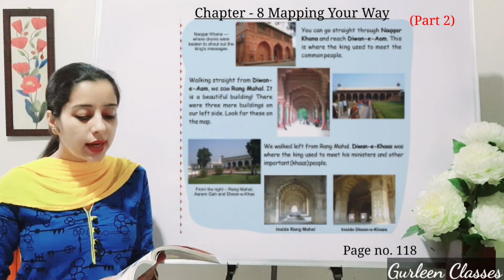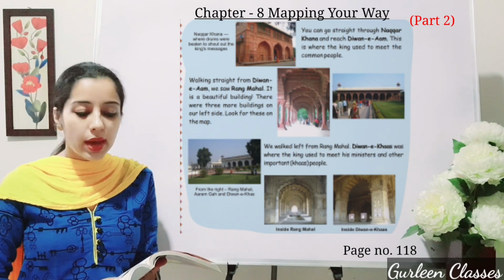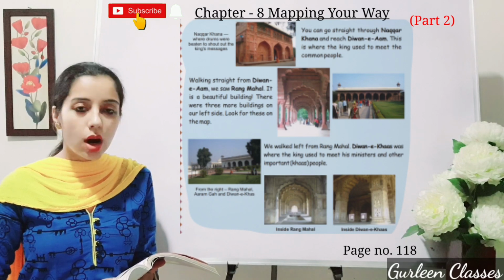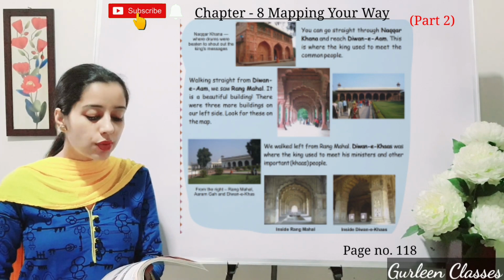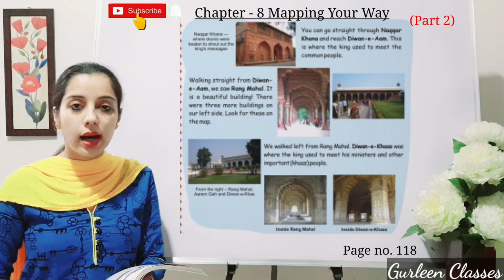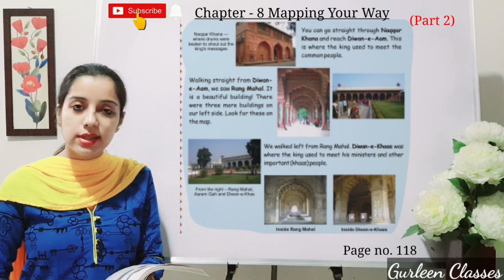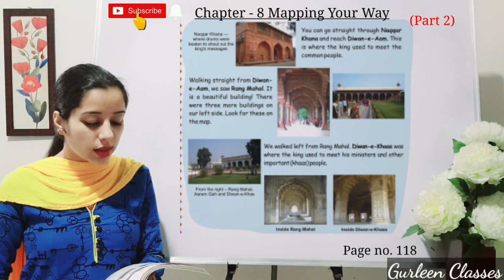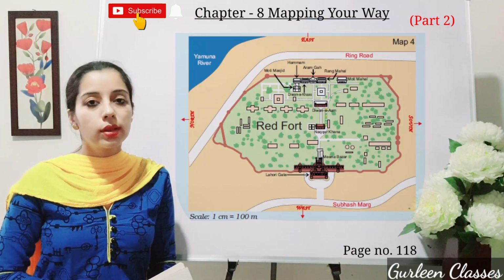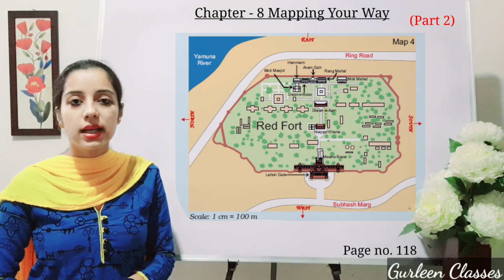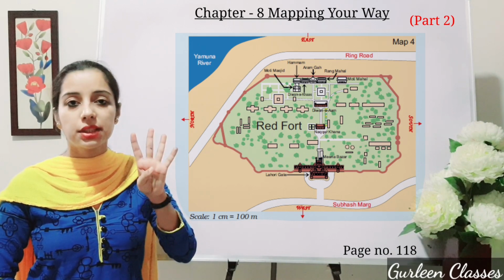You can go straight through Nakar Khana and reach Diwan-e-Aam. This is where the king used to meet the common people. Walking straight from Diwan-e-Aam, we saw Rang Mahal. It is a beautiful building. There were 3 more on the left side. Look for these on the map. So now let us see the map on the screen. So students, remember that in this chapter we are discussing maps and 4 directions.